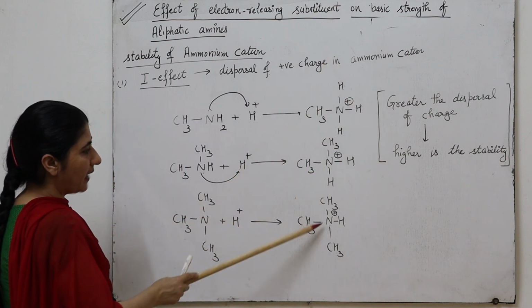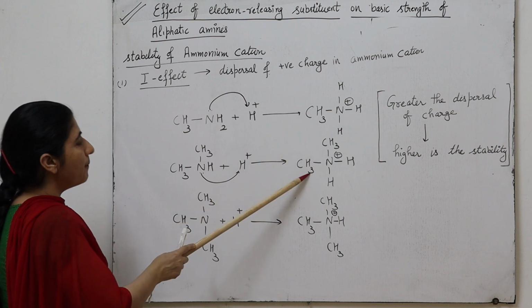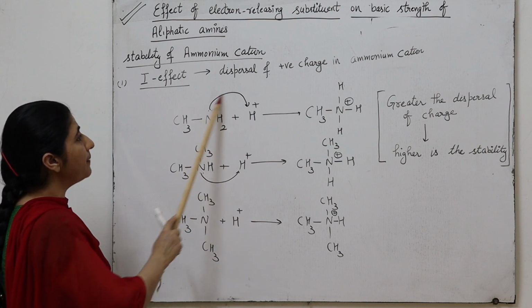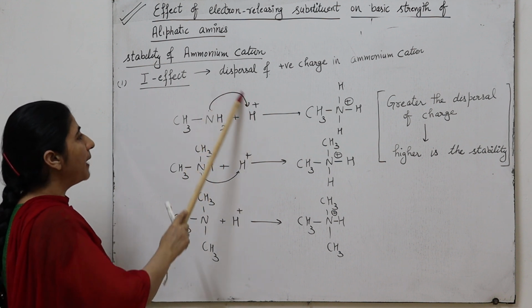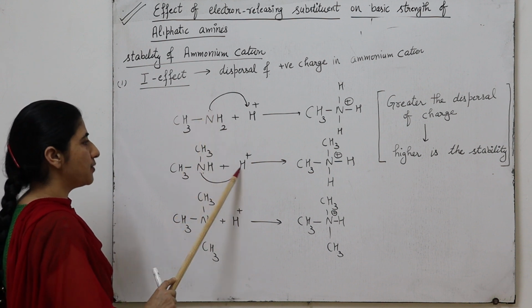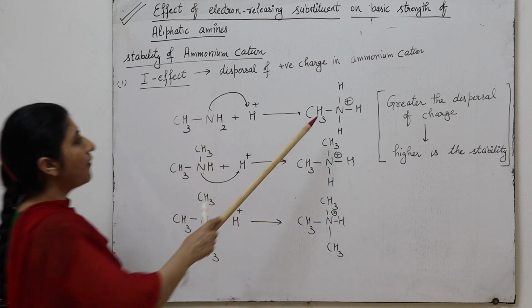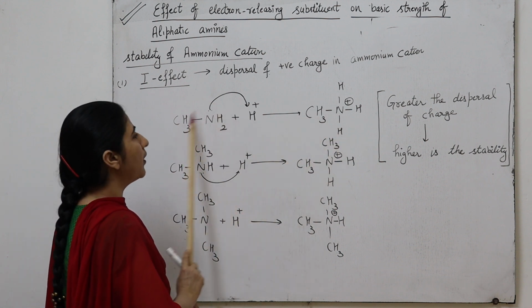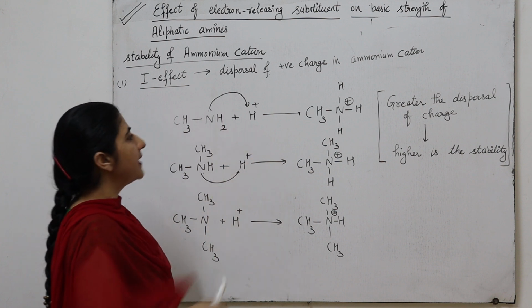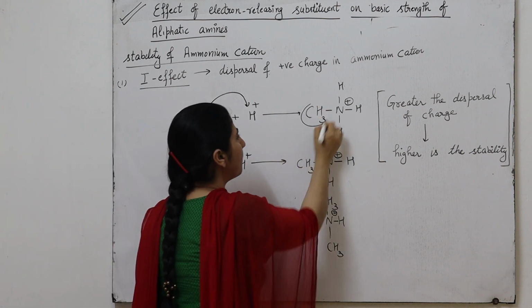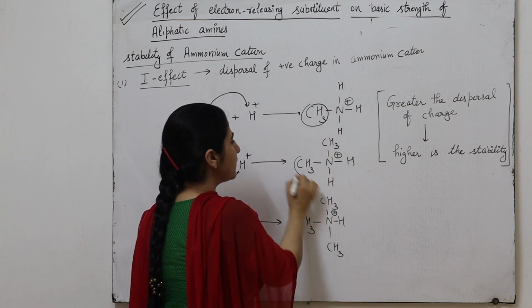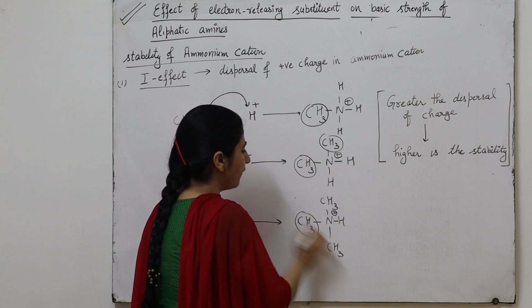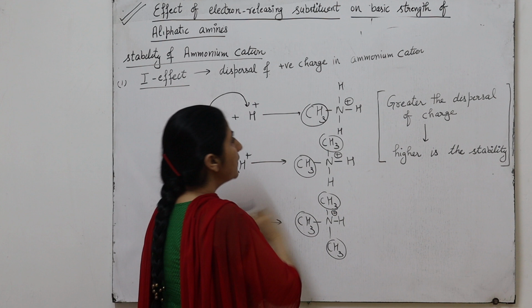We have three types of ammonium cation, formed from the primary, secondary and tertiary amine by accepting the H positive from water by donating the electron pair. This is the primary ammonium cation formed from primary amines, with a single methyl group. In the secondary there are two methyl groups, and in the tertiary ammonium cation there are three methyl groups.